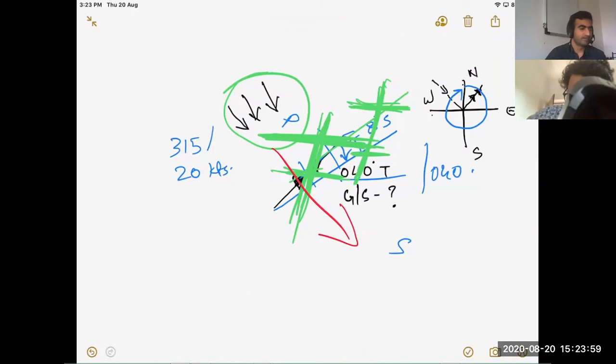Draw the diagram. First make cardinal points, then make your required track, 155. Give it two triangles. Put ground speed question mark, just the way I did. Then mark the direction from where the wind is coming, and it will be very easy for you to find out the drift.